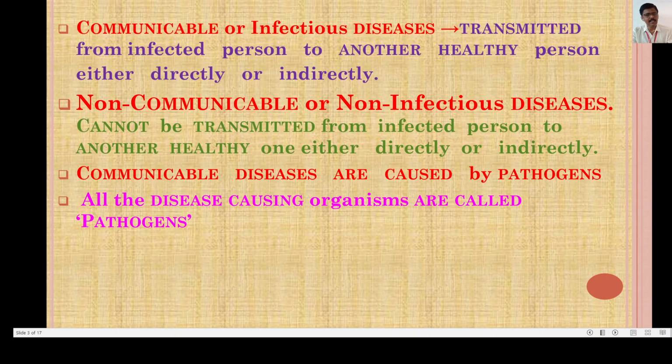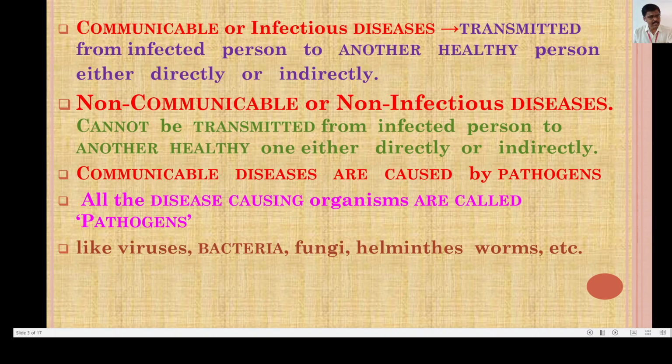Now the second type is non-communicable or non-infectious diseases. These diseases cannot be transmitted from an infected person to another healthy one, either directly or indirectly. This is called non-communicable or non-infectious disease. Now we will move towards the communicable diseases and their causative agents.